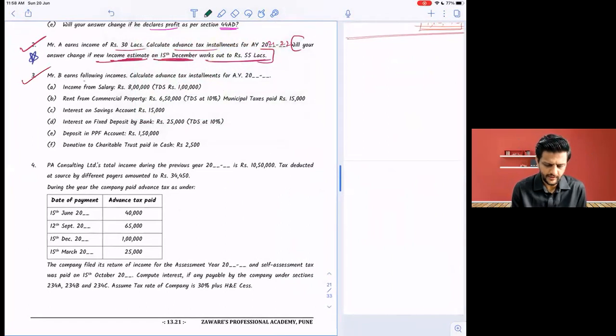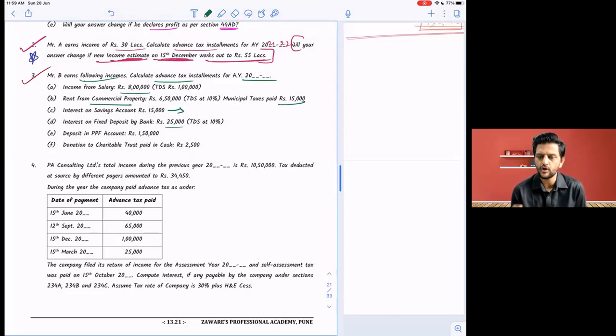B earns the following incomes. Calculate advance tax installments for AY 21-22. Income from salary 8 lakhs. TDS done on that is 1 lakh. Rent from commercial property gross 650, whatever it is, TDS at the rate of 10%. Municipal taxes paid is 15,000. Interest on savings account 15,000. Interest on fixed deposit by bank 25,000. TDS is done at 10%.